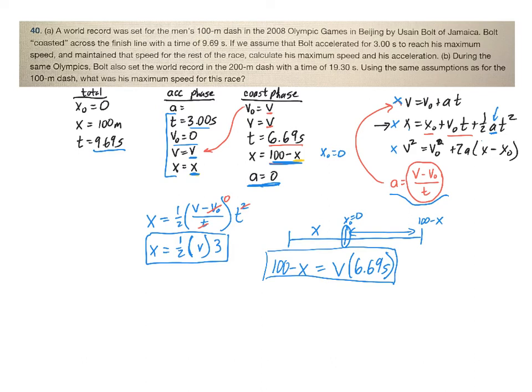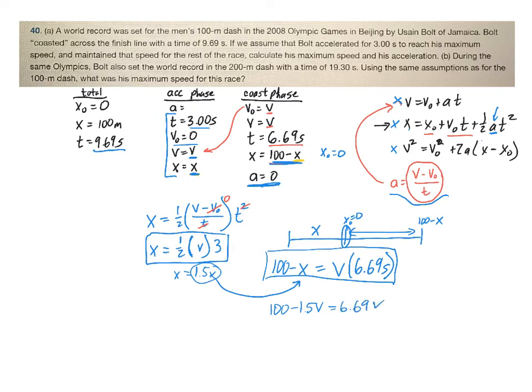Since I have that, I should be able to just substitute, right, and solve for v. So here, if I simplify, I've got x equals 1.5v. So I'm going to go ahead and put that in for x over here. So I've got 100 minus 1.5v equals 6.69v.